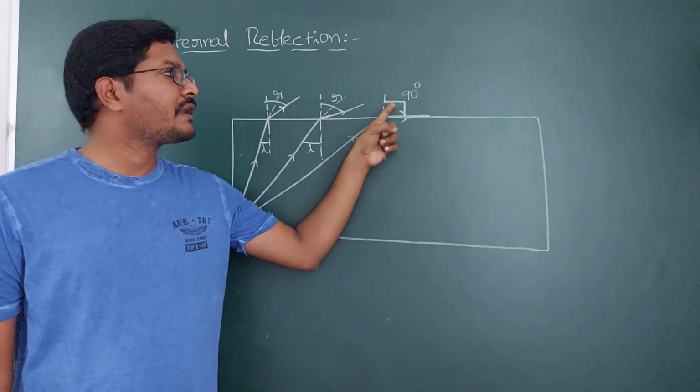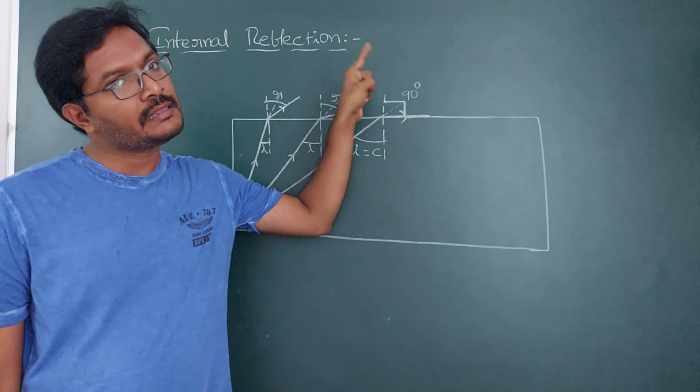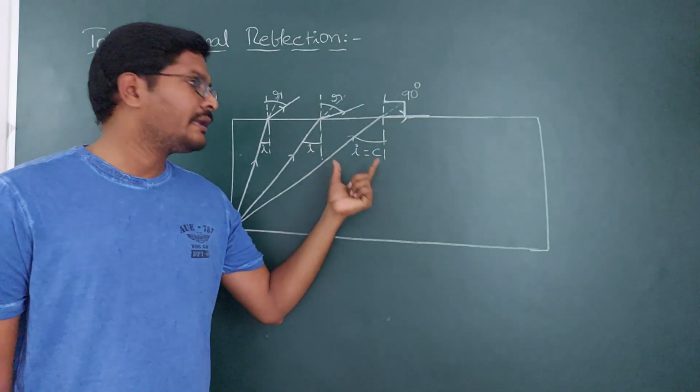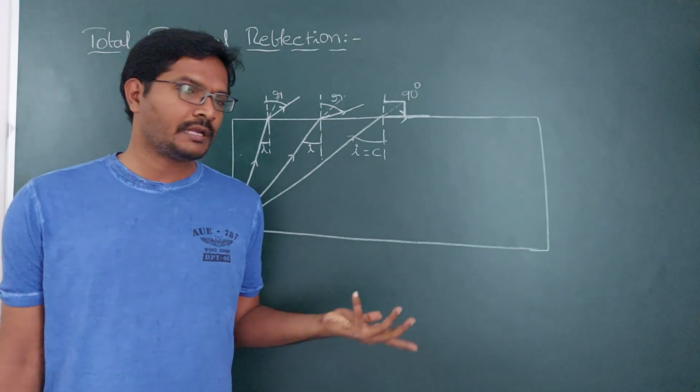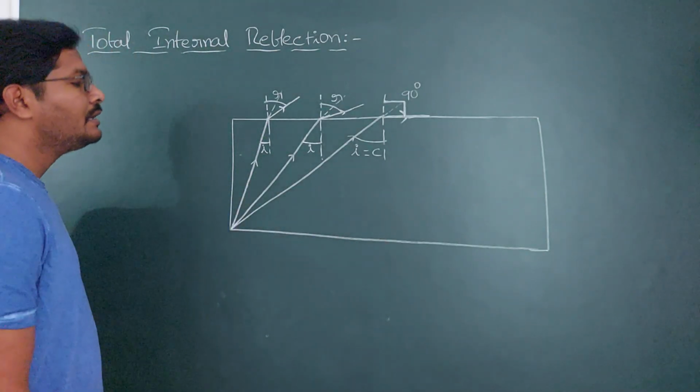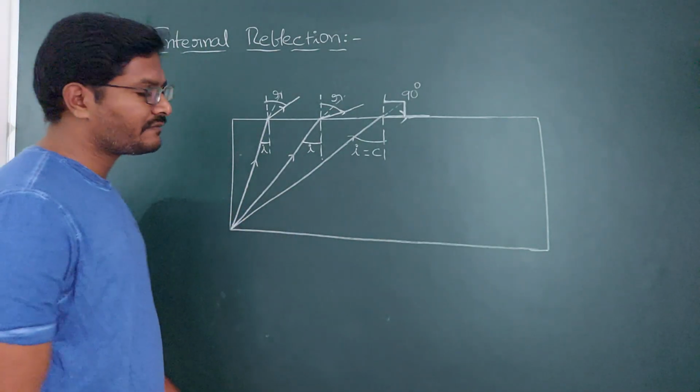Where the angle of refraction becomes 90 degrees in the rarer medium, that angle of incidence is called the critical angle. Now you can write the definition. We get a definition that is said with the critical angle. If you further increase the angle of incidence, what happens?